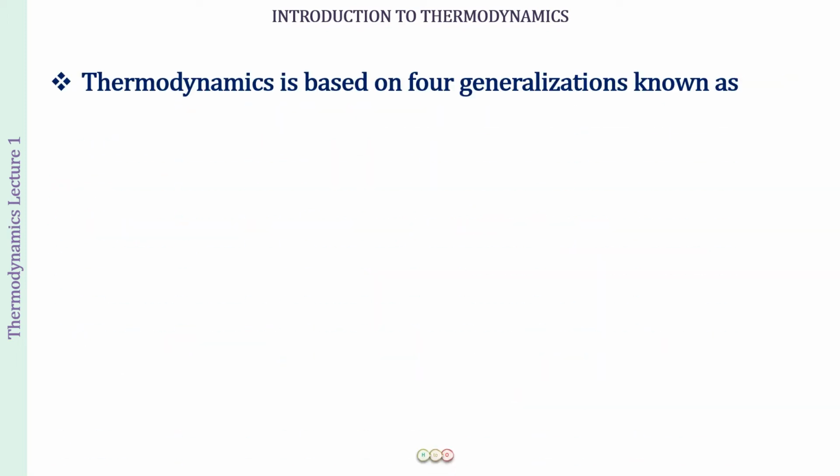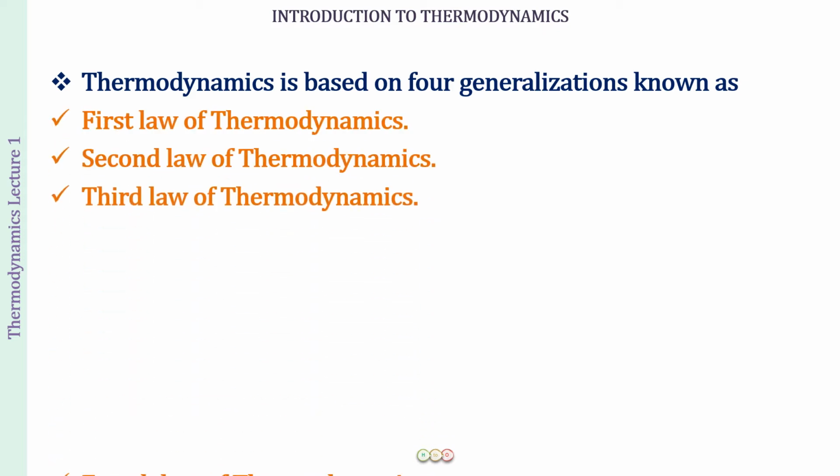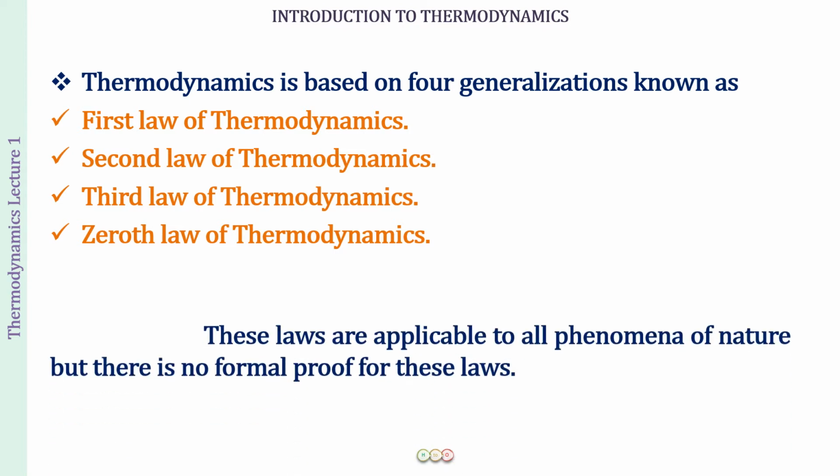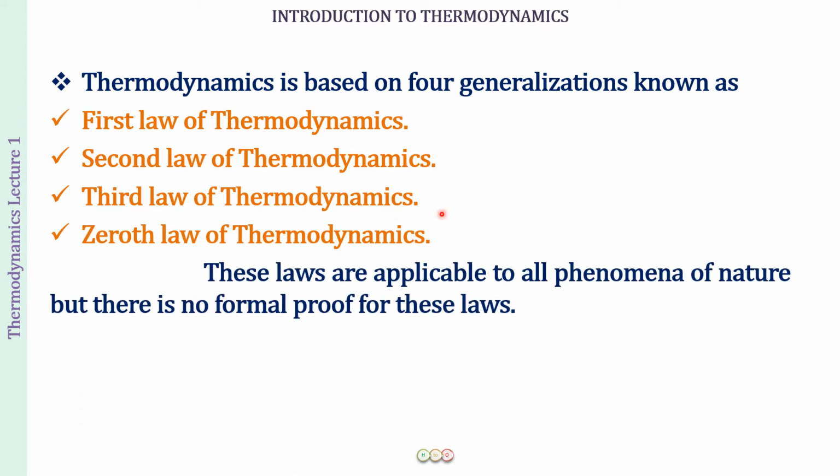Now the study of thermodynamics is based upon 4 generalizations, and these 4 generalizations we call laws. So the laws of thermodynamics are the first law of thermodynamics, second law, third law, and zeroth law. The whole study of thermodynamics is based upon these 4 laws. And very interestingly, you will find that these laws are applicable to all phenomena of nature. But more interesting is that we do not have any formal proof of these laws.